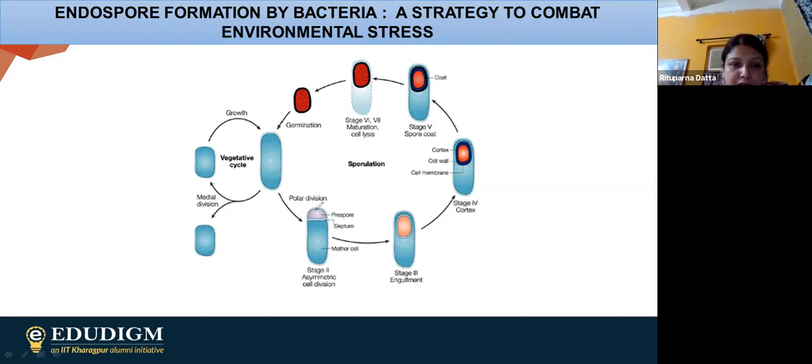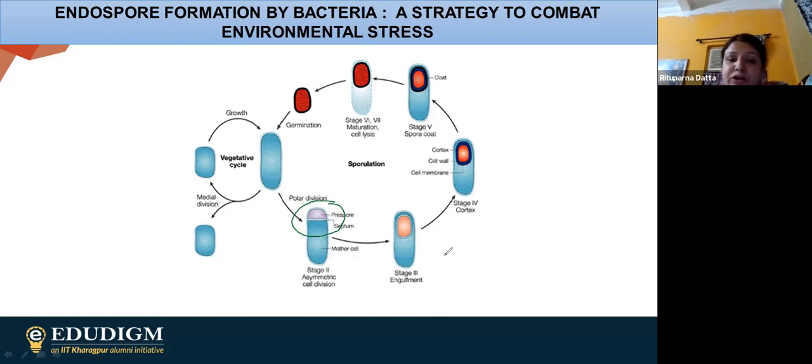Okay, so this is the first step. What is happening? A part of a cytoplasm has a distinct division. The cytoplasm inside the cell, now inside this cell, a part of the cytoplasm is going to be distinctly divided. This is known as pre-spore. So the part of the cytoplasm which is distinctly going to be separated from the rest of the cytoplasm, it is known as pre-spore. And the division which is occurring over here, that is known as septum. And obviously the bacterial cell is known as the mother cell.